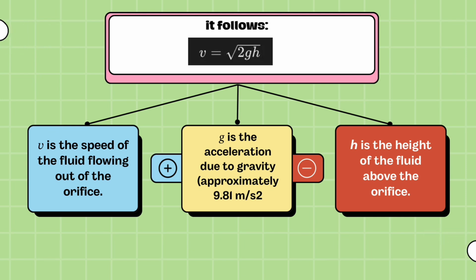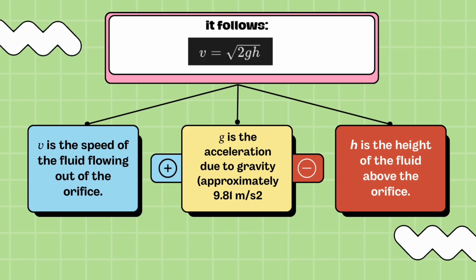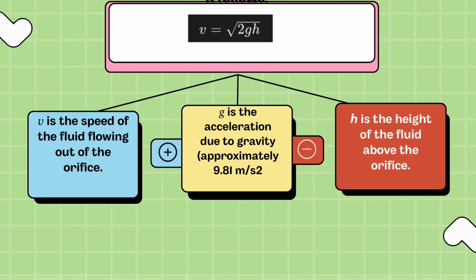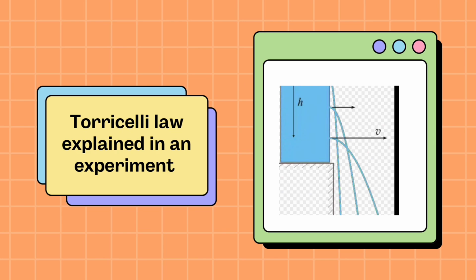It comes from the equation where v is the speed of the fluid, g is the acceleration due to gravity, which is approximately 9.81 meters per second squared, and h is the height of the fluid above the orifice. Here's now the Torricelli law explained in an experiment.